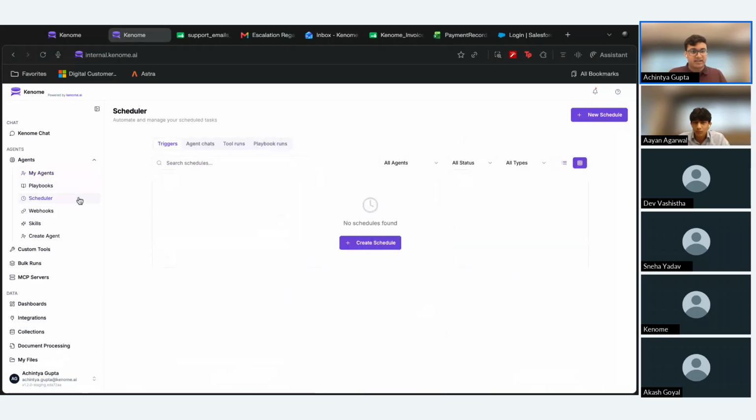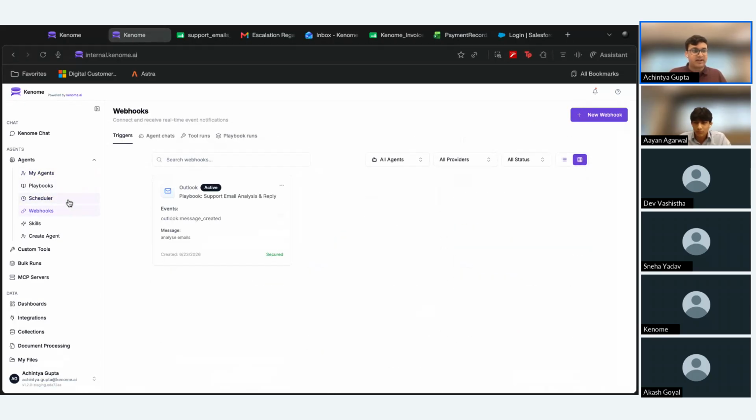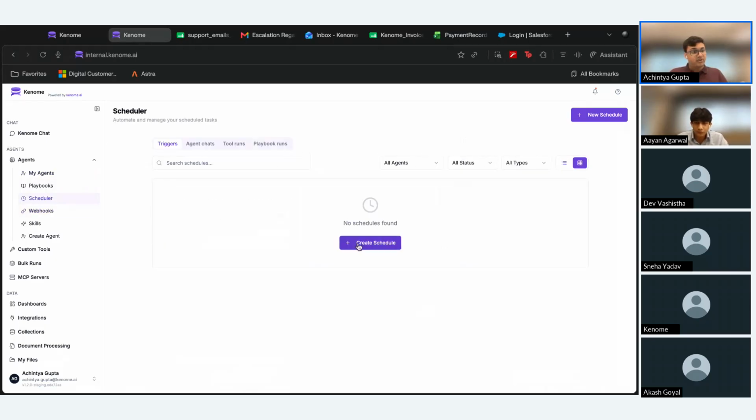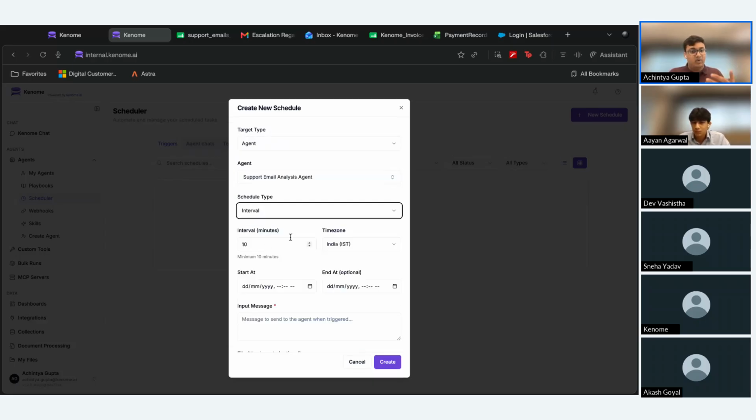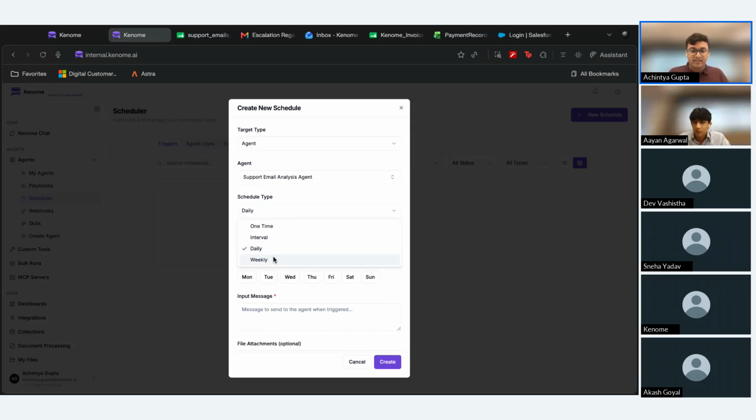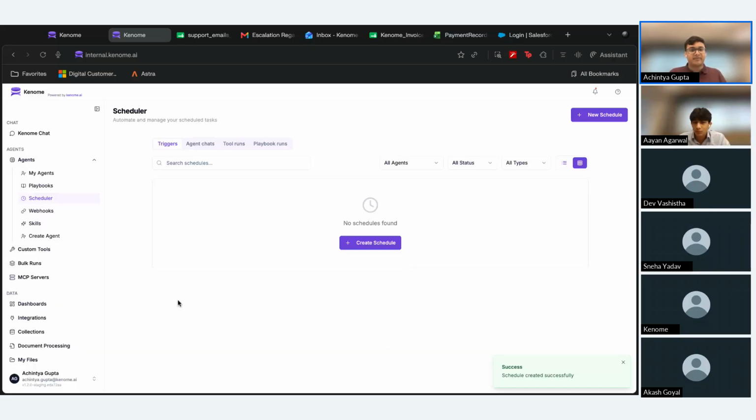Let me quickly showcase the scheduler and webhooks feature of the platform as well. If, for example, we wish to create a schedule, we can click this create schedule button. We can choose the target type, so maybe an agent, a custom tool, or a playbook. We can select which agent. Maybe I want to run this agent at an interval, maybe daily, or even weekly. And I can choose an input message over here. I can just click create, and the schedule is up and running just like that.